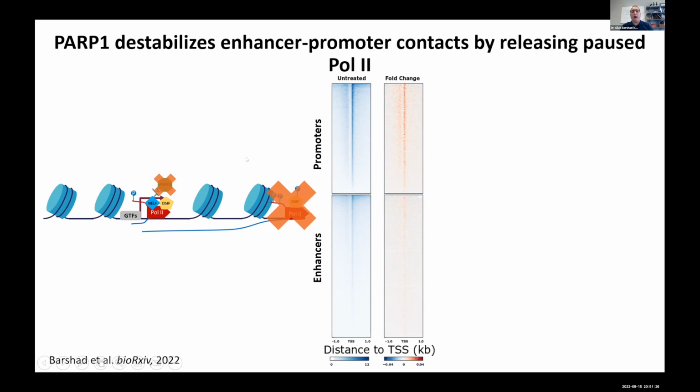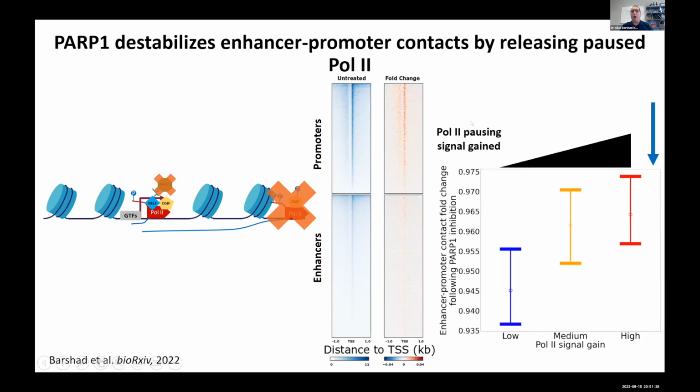So we've correlated this effect with the effect on enhancer promoter contacts, and what we've seen is that as enhancers and promoters gain more paused POL2 signal at the pause site, they lose significantly less, a smaller amount of contacts between them, indicating that, in fact, PARP1 can also destabilize enhancer promoter contacts through its action on paused POL2.